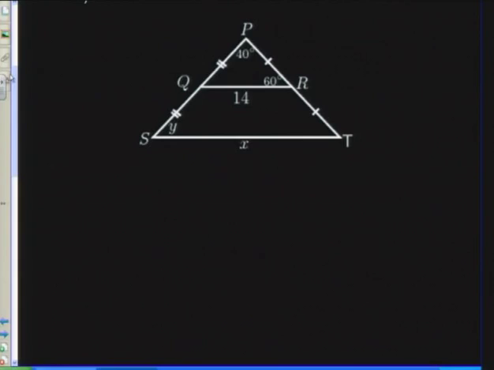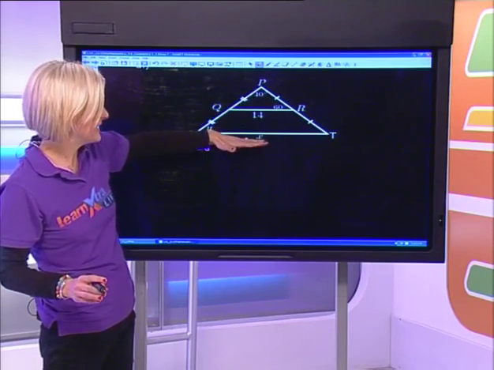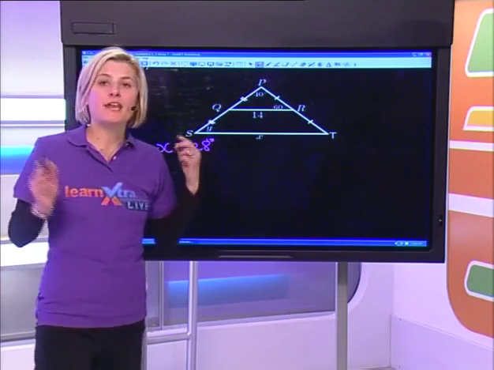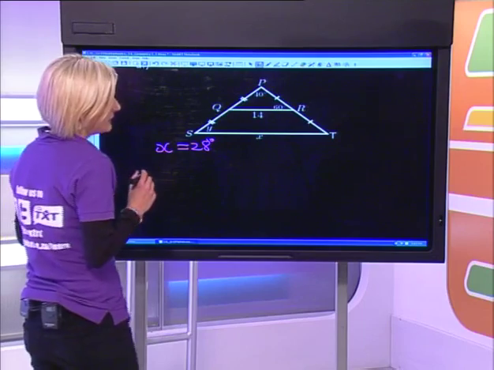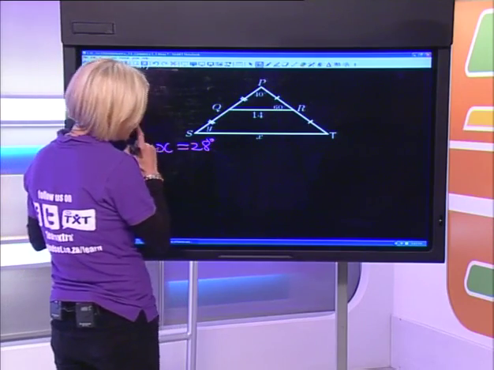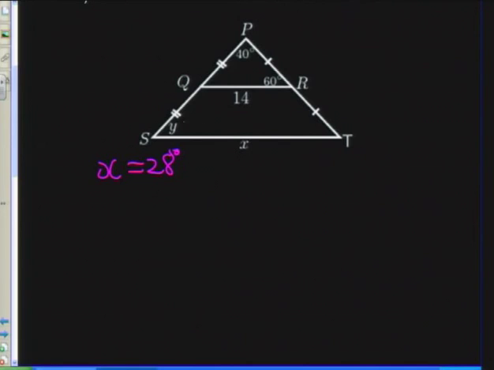I'm going to start off by doing x. So we just say that x is 28 units. And the reason for that is the midpoint theorem, because obviously x must be twice the length of QR. Now for the first time, I get a little bit into the business of finding some angles. So this gets a little bit more interesting. So I now have to find the size of angle y over here.